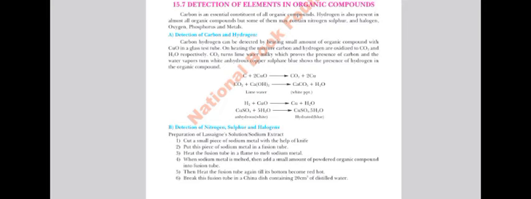Here is the reaction. You can see the carbon reacts with copper oxide to give rise to carbon dioxide. Again, if we place it into lime water, as soon as it changes its color, it will give you a white PPT. What is white PPT? It is just a white precipitate. A precipitate is created when two soluble substances come in contact with each other. They attract each other, and they give rise to an insoluble form. This is called a precipitate. If it is white, you can say that it is representing the presence of carbon dioxide. As well, hydrogen could be detected by the same method, because it will be converting into water molecules.